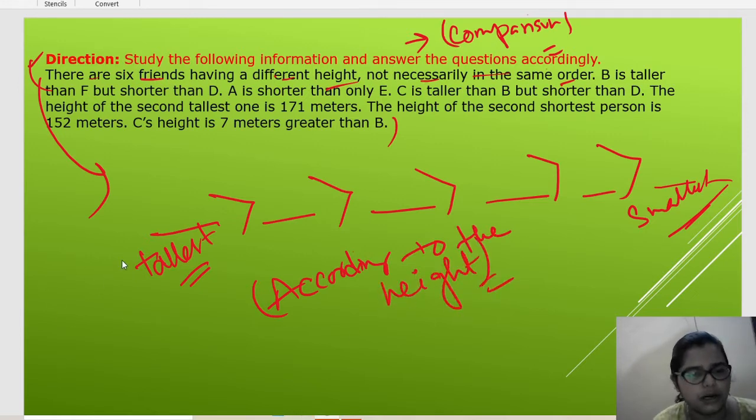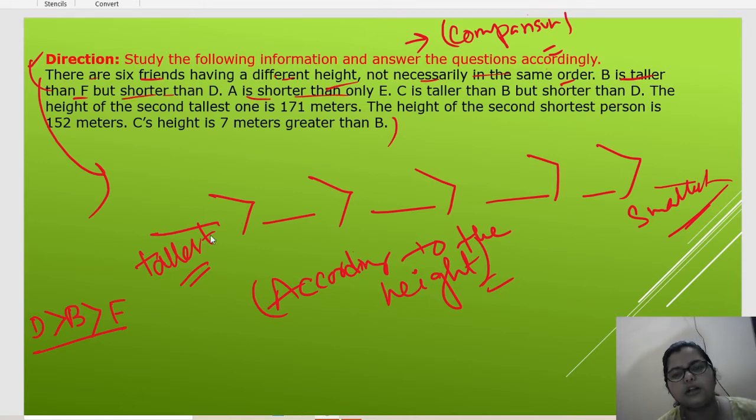So let's start. What is our first condition? B is taller than F. So we can write like this: B is taller than F, but shorter than D. So D is the tallest among these three, and F is the smallest among these three. Let's start with the next line.